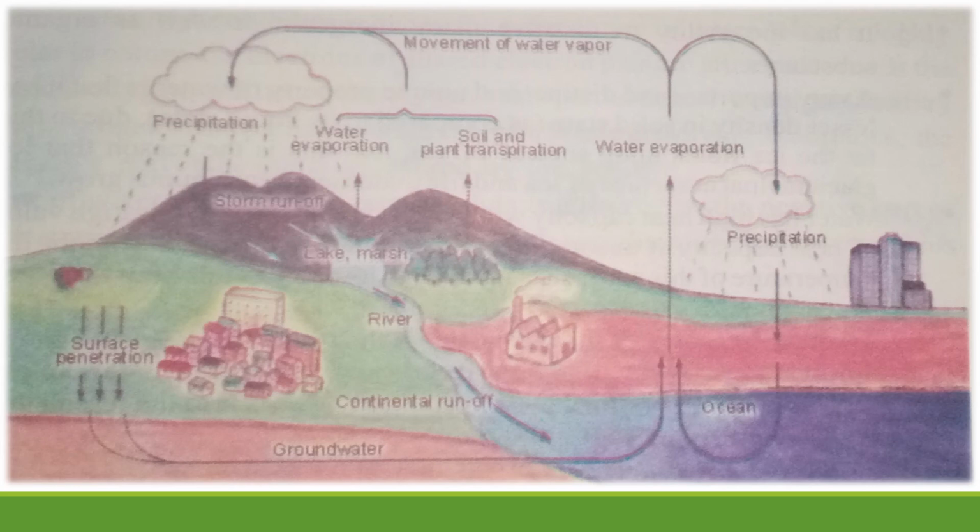So you can see all these water cycles in different forms. A water cycle is when water goes away from its resources and comes back again. So this is called the water cycle.